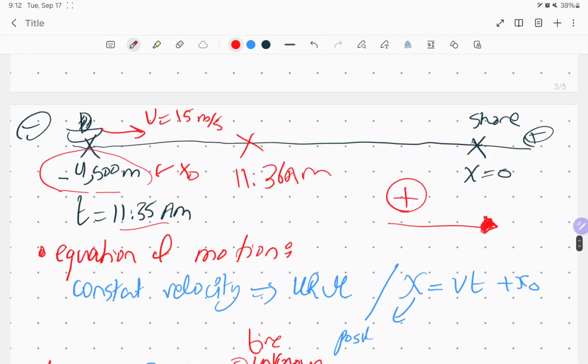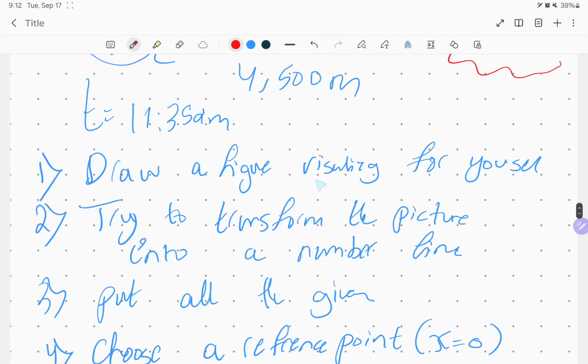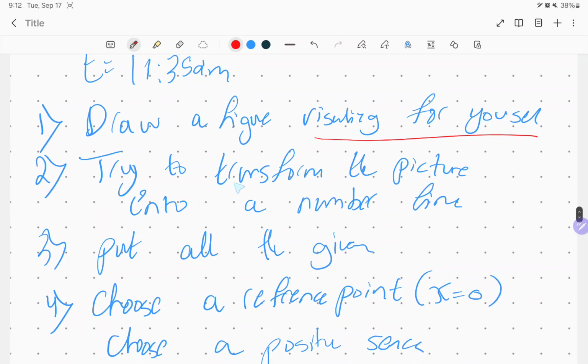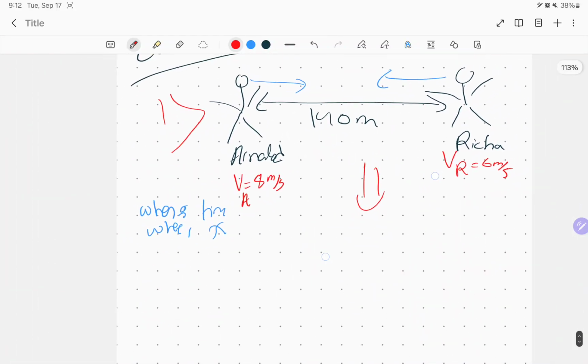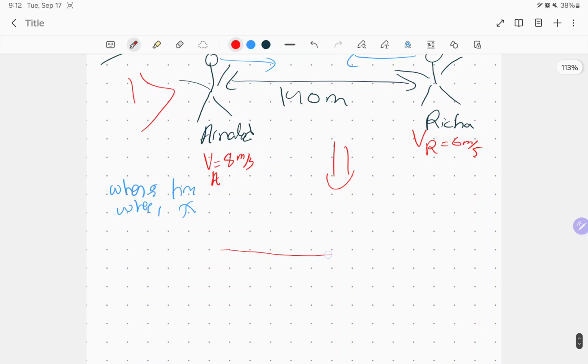Let's get back over here. What I told you: draw a figure visualizing for yourself. Try to transform the picture into a number line, put all the givens and choose the positive sense. So let's choose a number line. Let's take Arnold, and here, for example, is Richard. Let's choose Arnold as the reference point, meaning x over here is going to be 0.